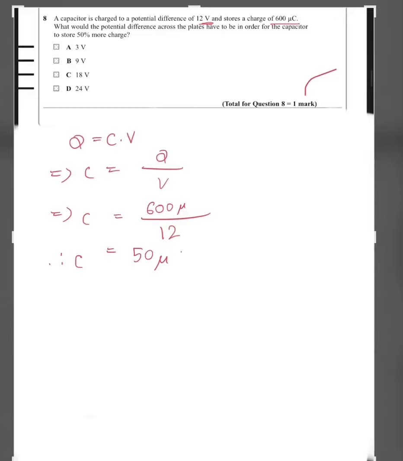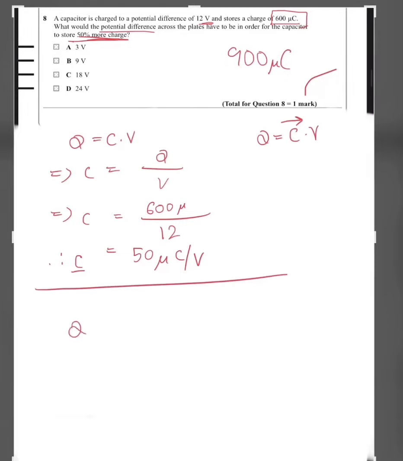So this will be 50 mu coulomb per volt. So we have a capacitance here. We know that since Q equals CV, the C is constant. And here it says, what would the potential difference across the plates have to be in order for the capacitor to store 50% more charge? 50% more charge of this is 900 mu coulomb.